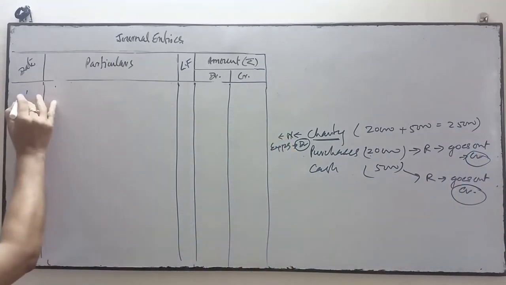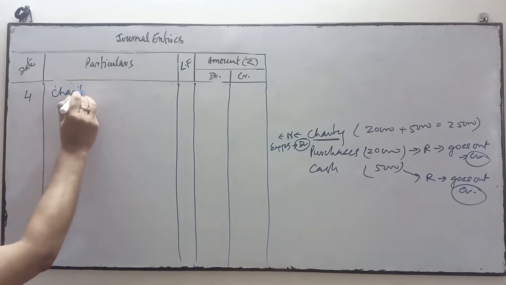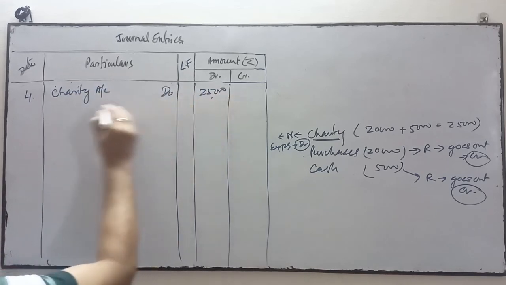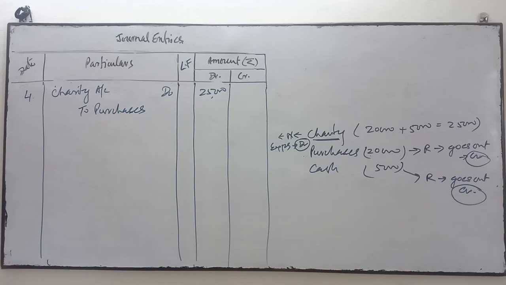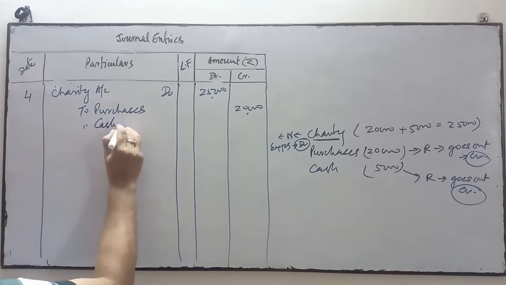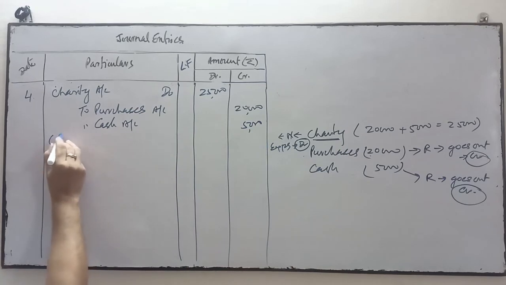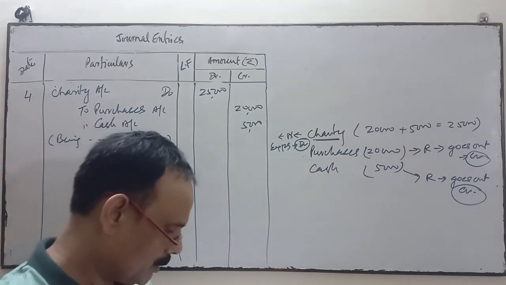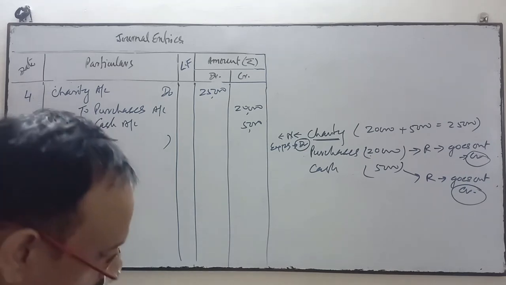So the entry for number 4: charity as an expense, all expenses and losses debit, for 25,000. To purchase, when goods are used for charity, 20,000. And when cash is used for charity, cash account 5,000. Narration will be very simple: being goods and cash given away as charity.